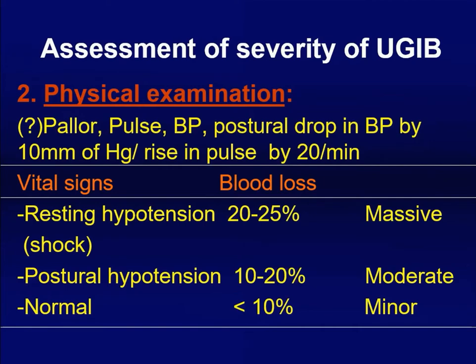While examining the patient, we need to pay attention to the hemodynamics, especially the pulse and blood pressure. A patient may not have tachycardia or hypotension, but we need to check the postural drop. What will you do to check the postural drop? Take the blood pressure and heart rate in the supine position. Make the patient sit, wait for 3 minutes, and again check the blood pressure and heart rate. If there is a drop of more than 10 millimeters of mercury in systolic blood pressure, that signifies a significant amount of blood loss, at least 10 to 20%, and that will be taken as major bleeding.